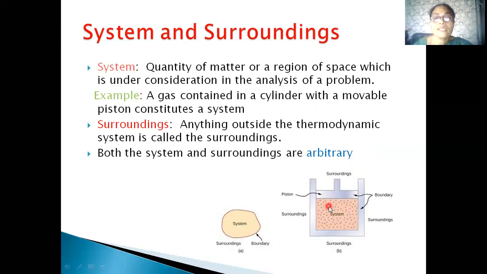This constitutes a system. Now, coming to the surroundings. All those things which are outside the system and which influence its behavior are known as surroundings. Both the system and surroundings are arbitrary. That is, the system for one person may be a surrounding for another person, and the surrounding for one person may become a system for another person. So both the system and surroundings are arbitrary.